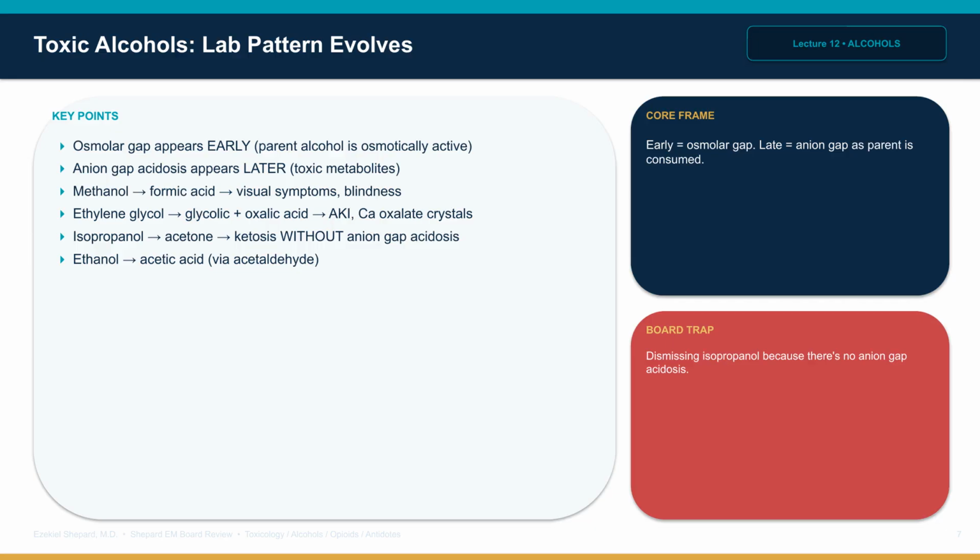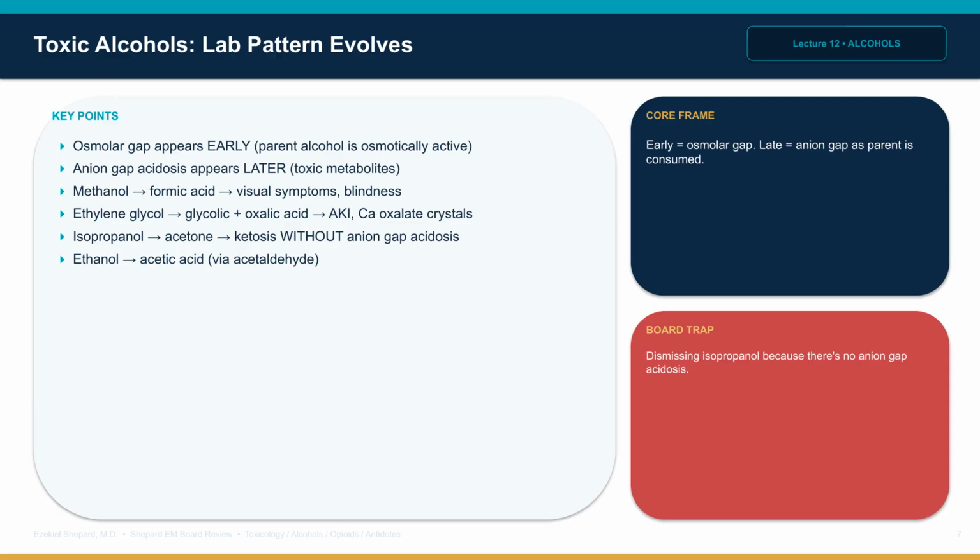Toxic alcohols are board favorites because the lab pattern evolves. The classic patterns are methanol, ethylene glycol, isopropanol, and ethanol. Osmolar gap appears early because the parent alcohol is osmotically active. Anion gap metabolic acidosis appears later as the parent is metabolized to toxic metabolites.